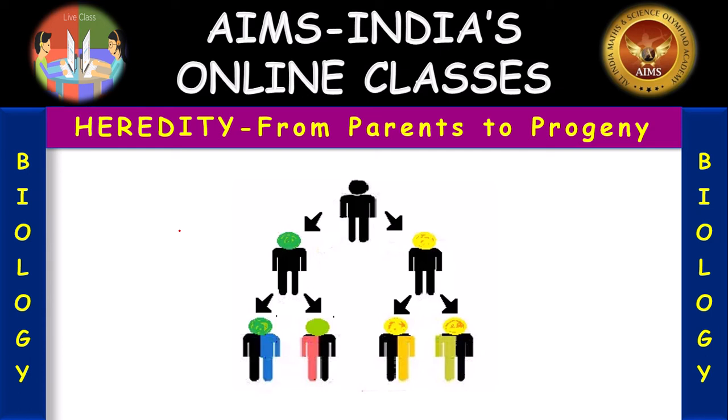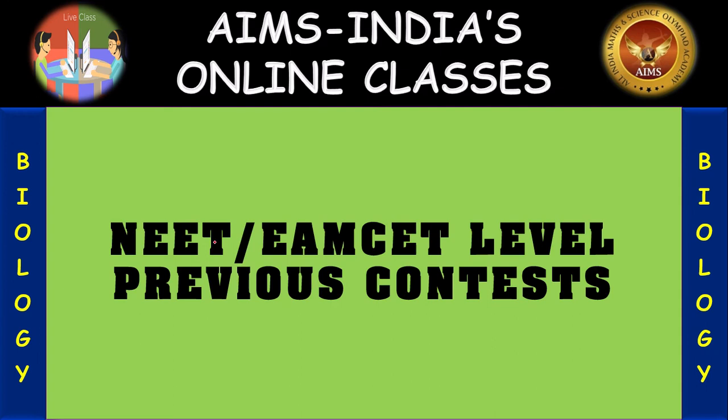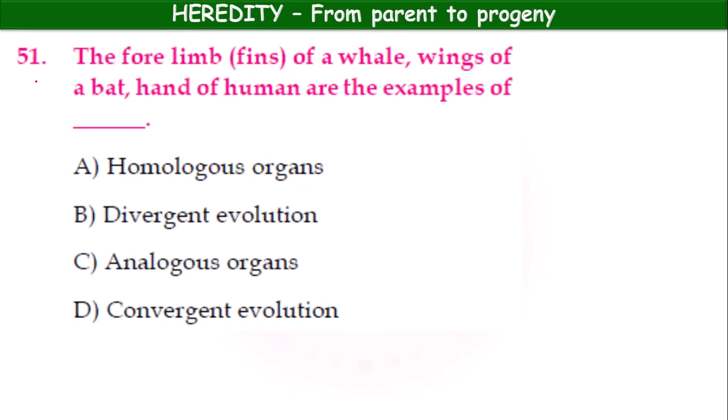Okay, children, no waiting, let us proceed to assessment 2, the NEET, MCET level and previous contest questions. Question number 51. The forelimbs, that is fins of a whale, wings of a bat, hand of a human, are the examples of which type of organs? Homologous organs, divergent evolution, analogous organs, convergent evolution. Which one? Homologous organs. Okay, option A.